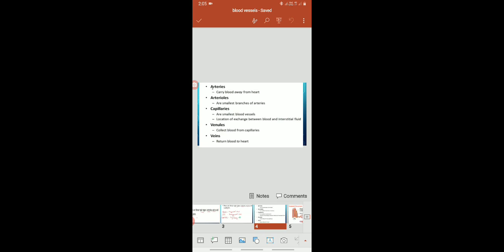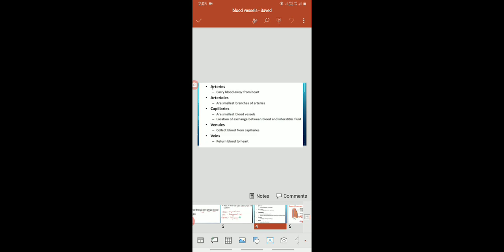Through the artery, blood goes away from the heart to different body parts. These arteries divide and redivide into small branches called arterioles. Arterioles are the smallest branches of arteries.